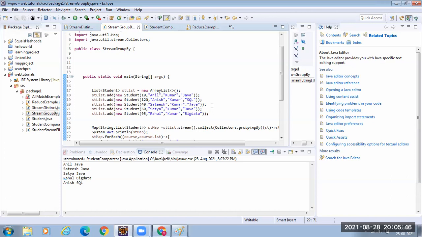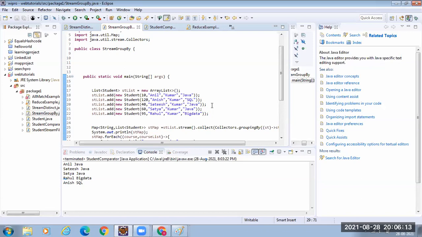So I want to see, in SQL we do grouping, right? I want to find out for Java how many students have opted. I want to find for SQL how many students have opted. If that is my requirement, earlier we would have written the same thing in Oracle, right?